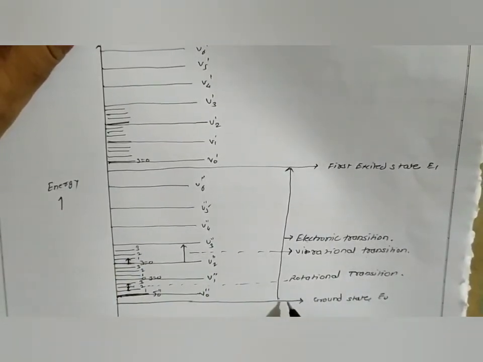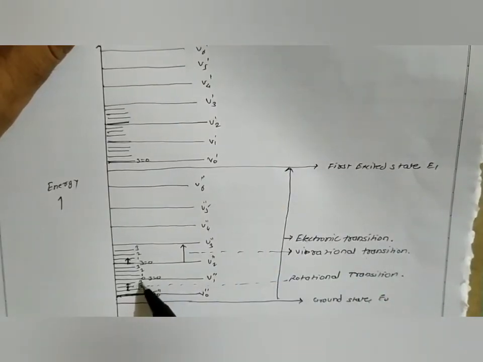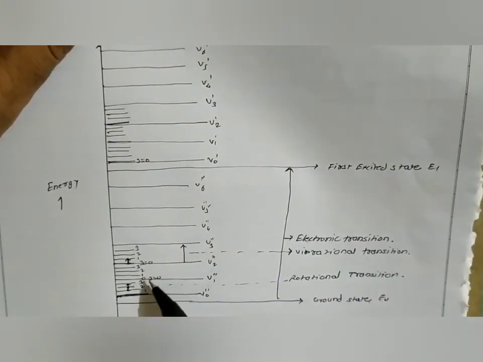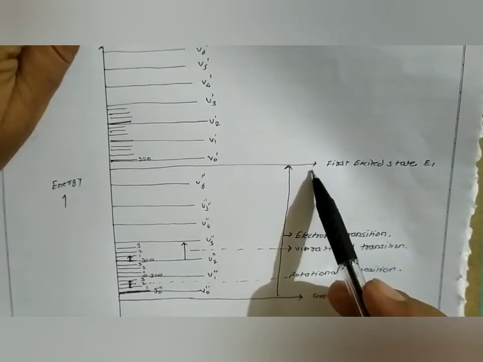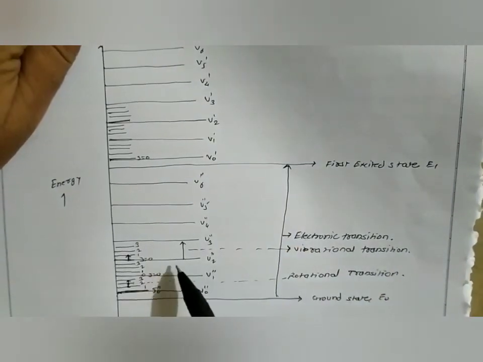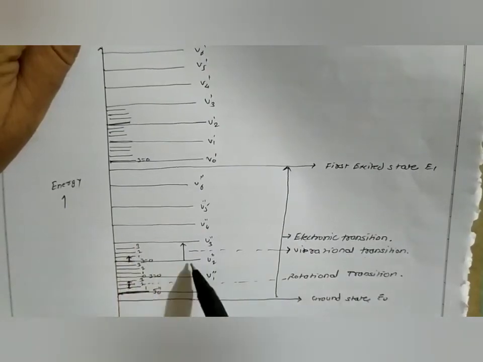Actually, whenever there is an electronic transition, it involves vibrational as well as rotational transitions, and that's why the electronic spectra are complex in nature. Similarly, when there is a vibrational transition, it involves the rotational transition also.